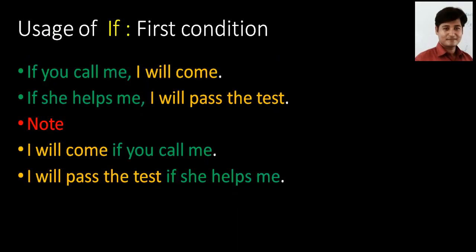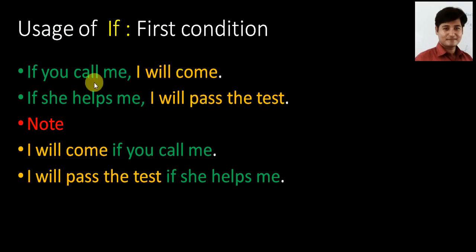Next is the inversion. You can mention the condition after the result, or you can mention the result first. For example, in these two examples you can see, if you call me, I will come. In this sentence, if you call me is the condition and I will come is the result or effect. Similarly, if she helps me is the condition and I will pass the test is the result.